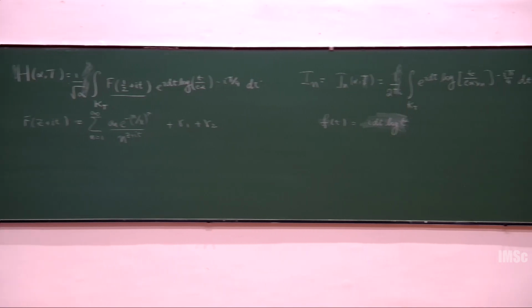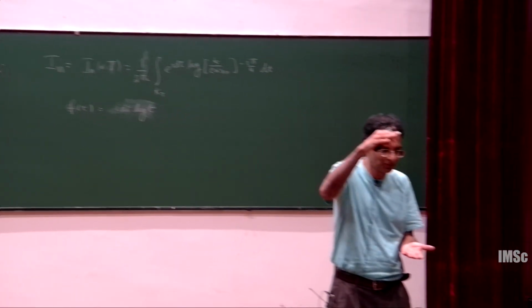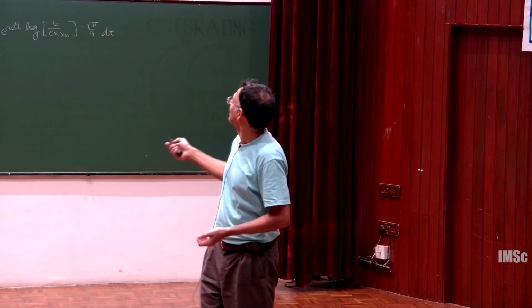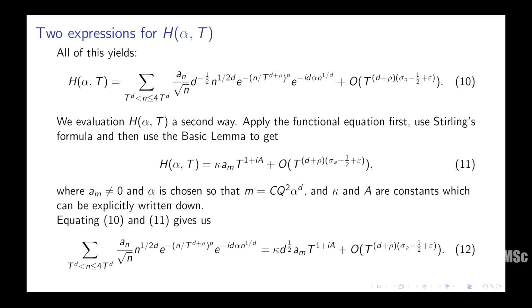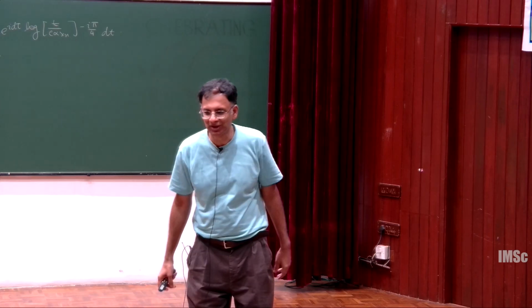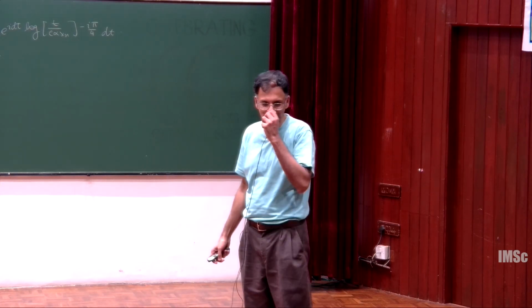Okay. And when you integrate from capital T to 2T or something like that, you're going to get roughly T to the 1 plus ia. So you literally get small t to the ia and you are integrating dt. That's it. There's nothing more to it. I mean, one has to do it, but once you start doing it, it's not complicated at all. That's the easy part of Soundararajan's argument.